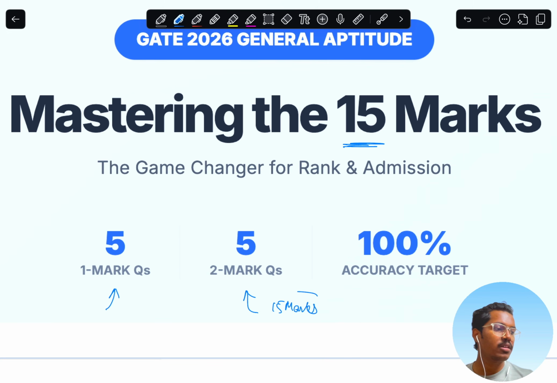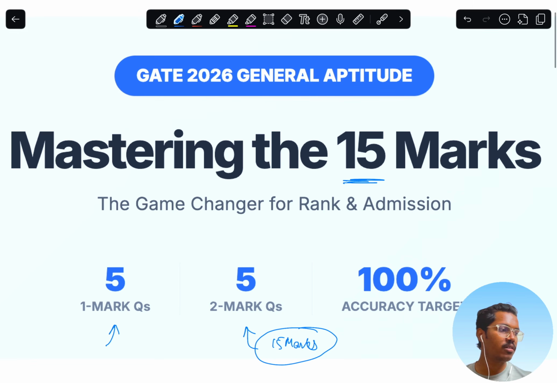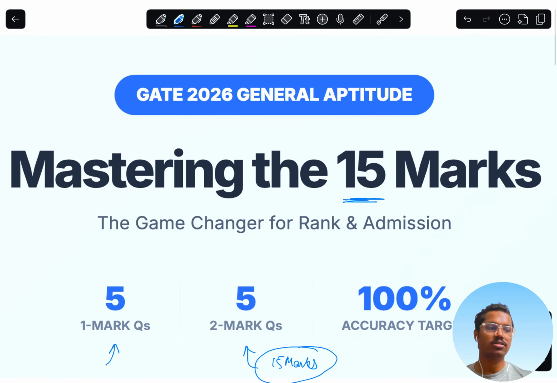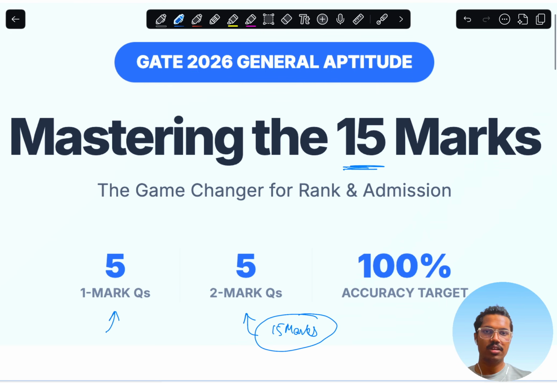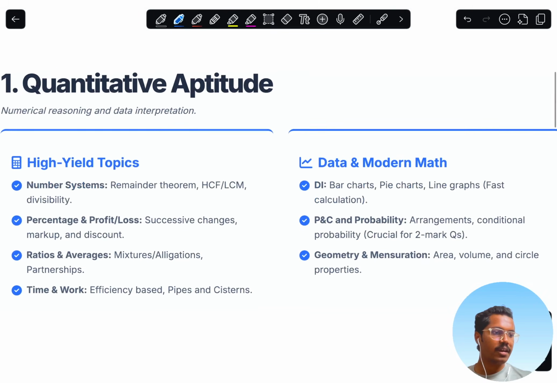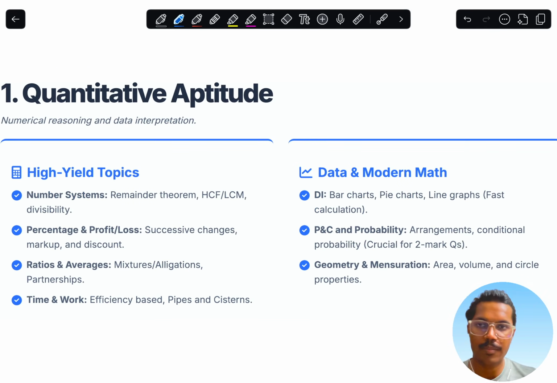Okay, in any scenario we will try to accumulate a good amount of marks. First thing is, our aptitude is divided into 3 subcategories. The first category is quantitative aptitude. As you have seen, quantitative aptitude is very easy for the engineering fields. These questions generally contain the remainder theorem, HCF, LCM, divisibility questions,